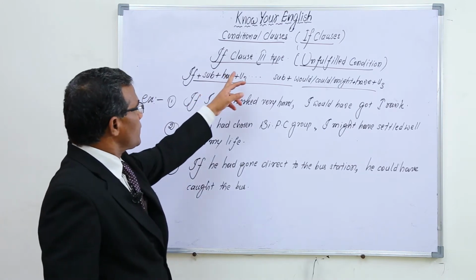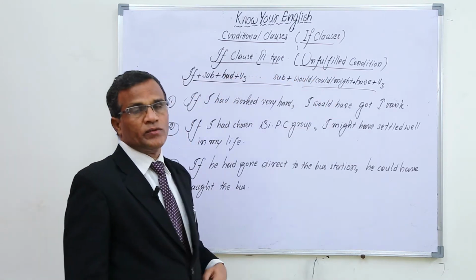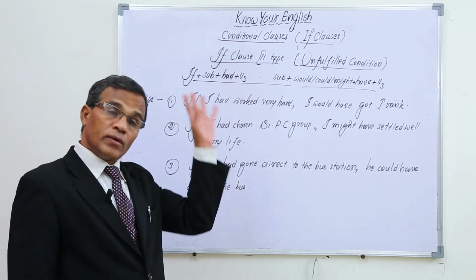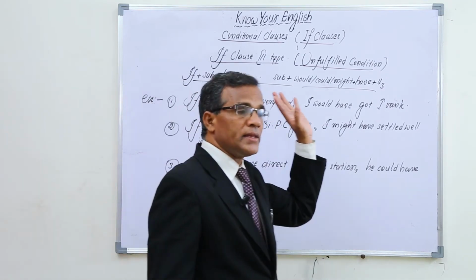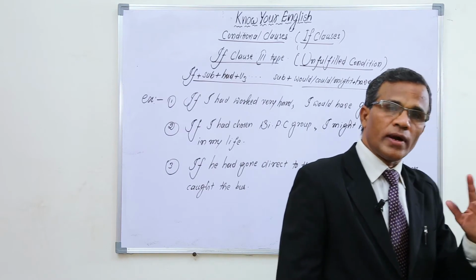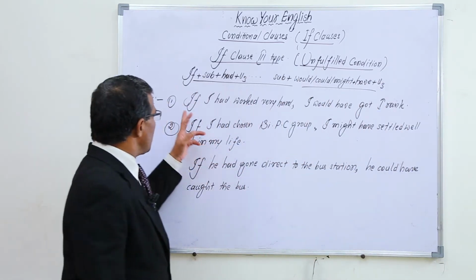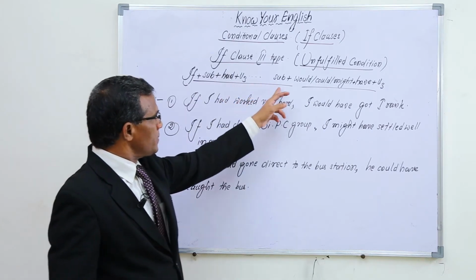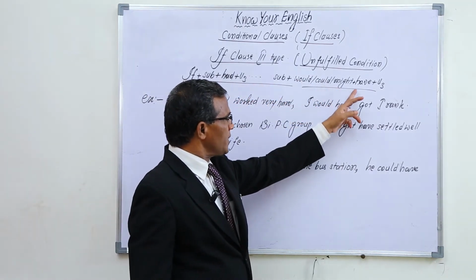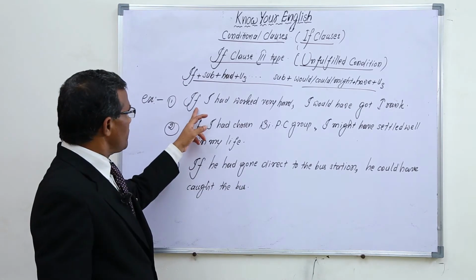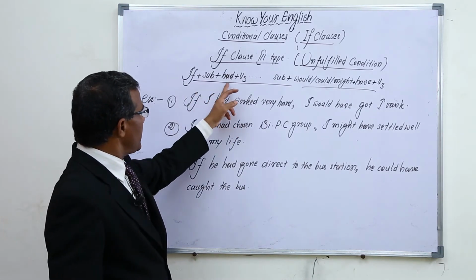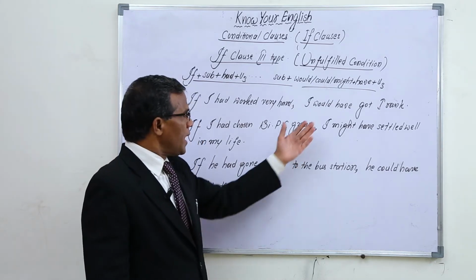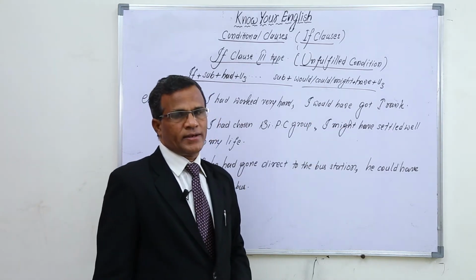Okay. If clause third type, unfulfilled condition which was not fulfilled. So we are talking about unfulfilled condition which happened in the past, but the thing was not fulfilled. Right. If subject plus had plus V3, then subject plus would or could or might have plus V3. If I had worked, V3 form, if I had worked very hard, I would have got first rank.